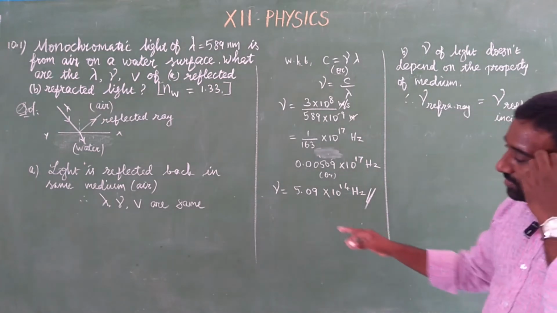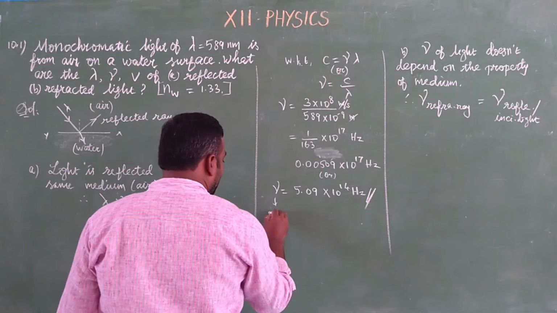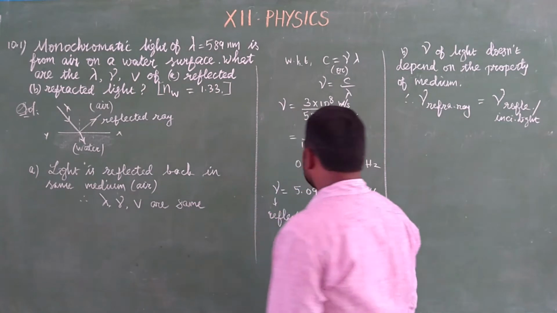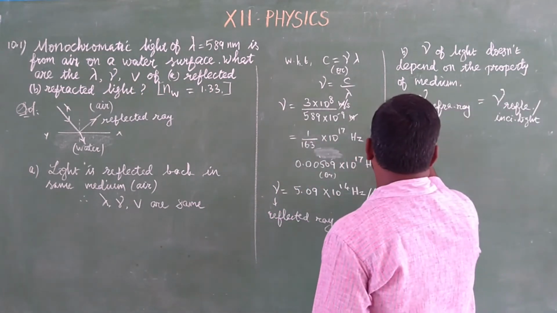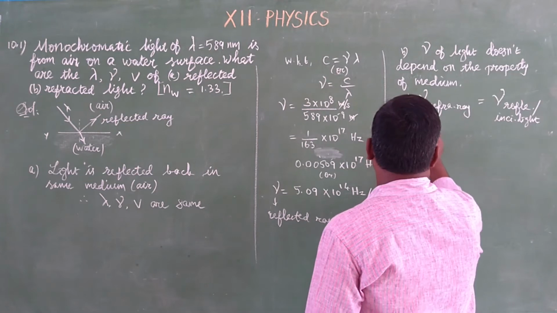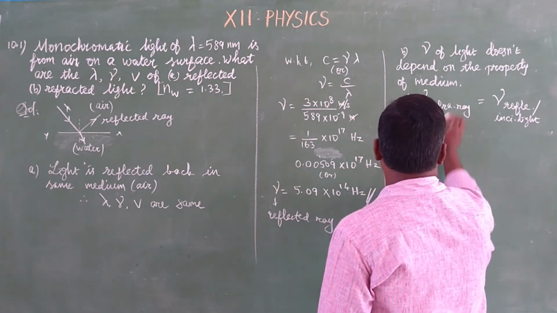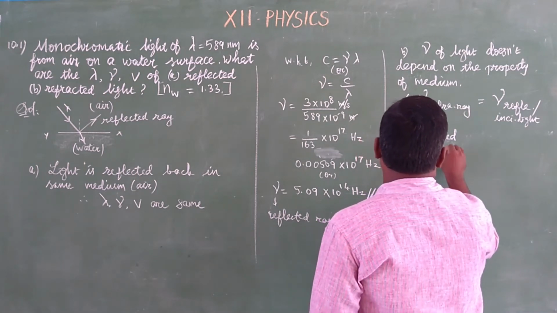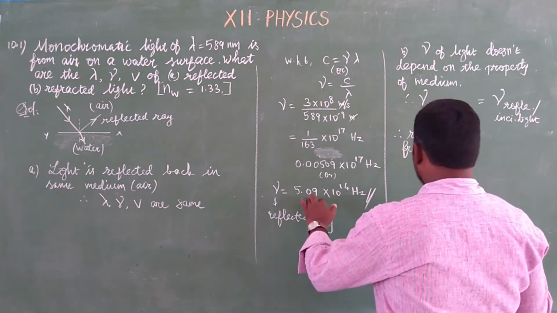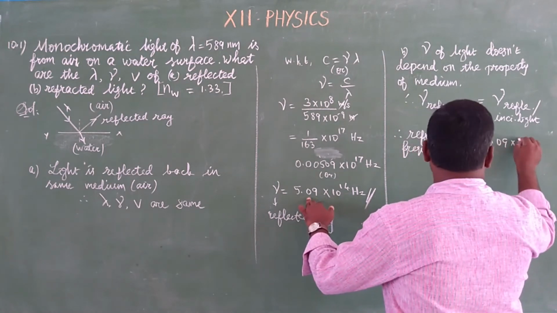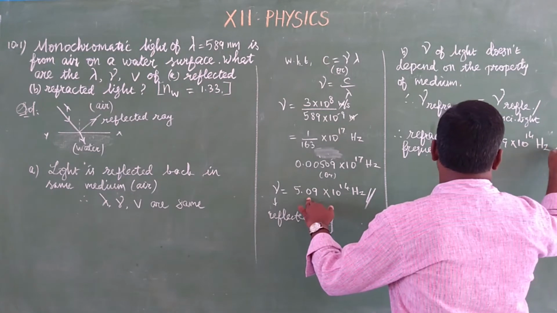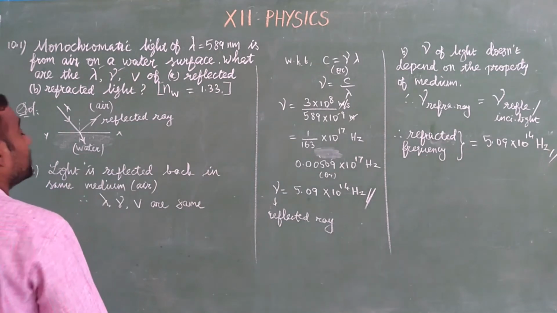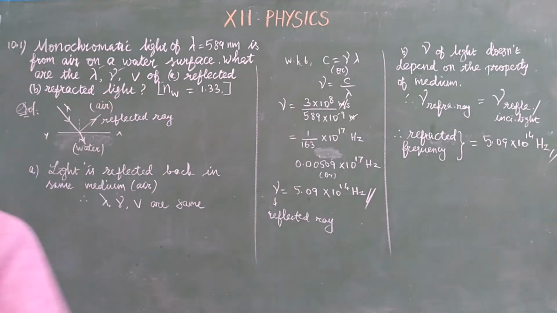Already we know the frequency, this is the frequency for the reflected ray. So due to the conditions, the refracted frequency is equal to the same, 5.09 into 10 to the power 14 hertz. Okay, one thing is over. So wavelength and frequency are done. Next we are going to determine the speed of the light in the medium.